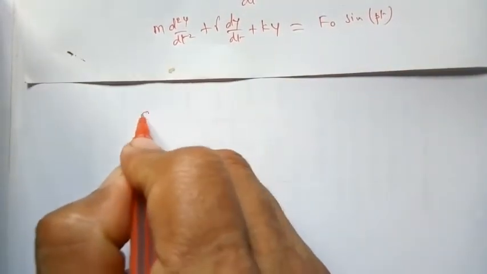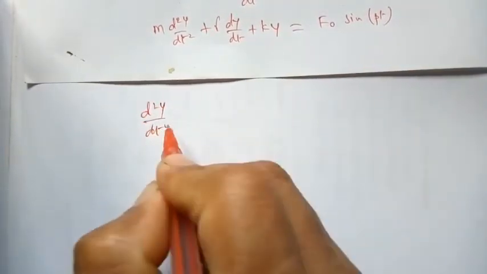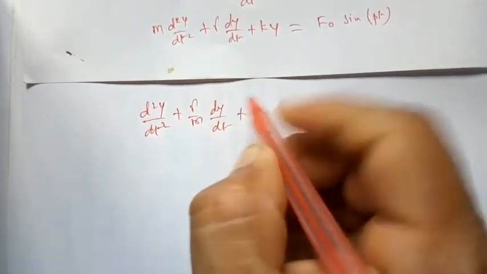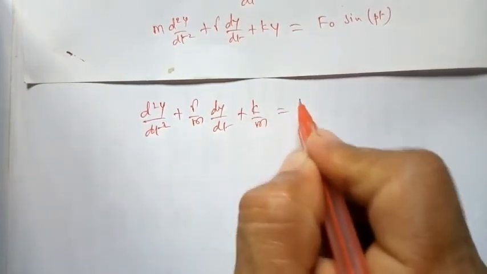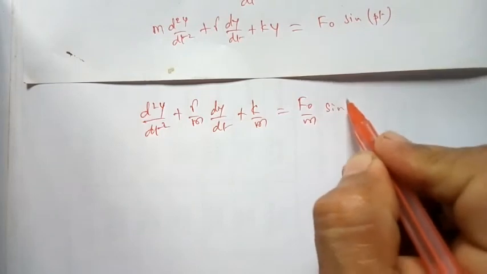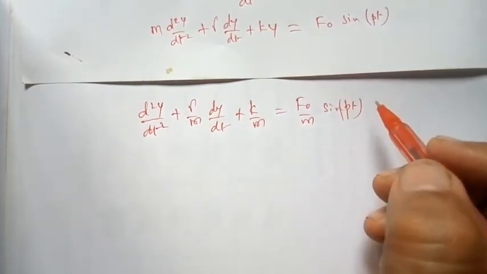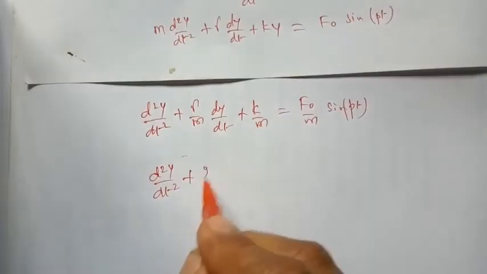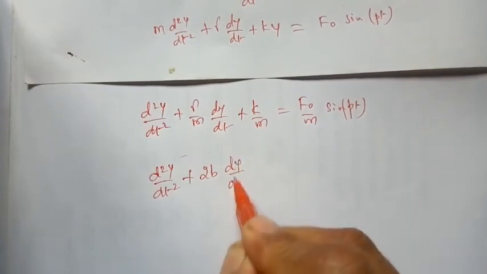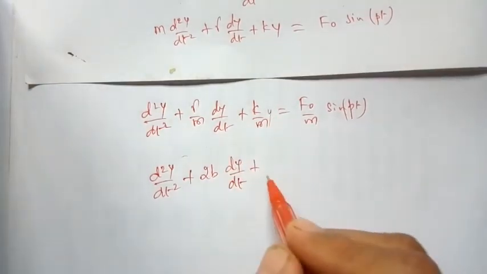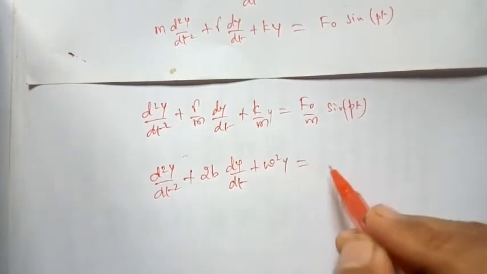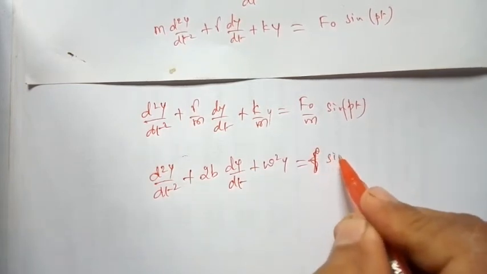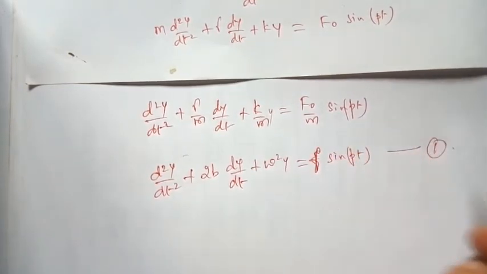Okay, dividing by m, you will get d square y by dt square plus gamma by m dy by dt plus k by m y is equal to f naught by m sin pt. So this can be written as d square y by dt square plus gamma by m, which is nothing but 2b that we have seen in the damped oscillation, plus k by m, which is omega square, y is equal to f naught, let me call it small f, sin pt. Call this equation 1.